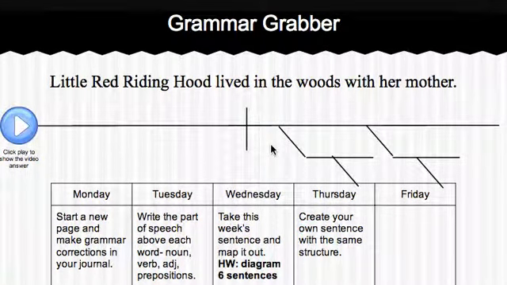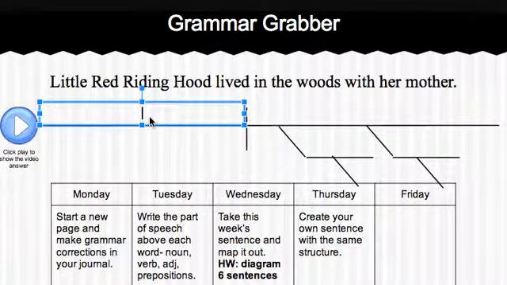We are looking at the sentence you see on the screen. Little Red Riding Hood lived in the woods with her mother. The first thing we need to do is find our subject. Who or what is doing the action? That goes in the first section of our sentence diagramming.